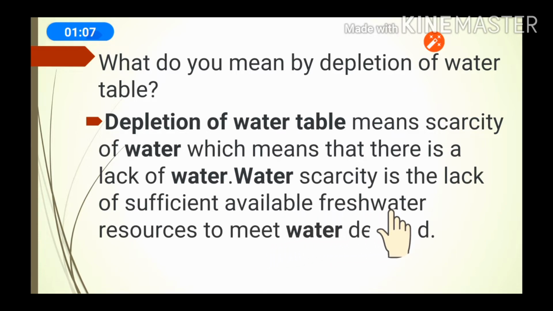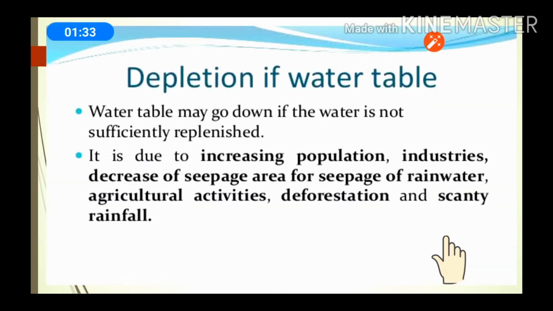When fresh water becomes insufficient, the water scarcity problem comes. That is, when the water demand cannot be fulfilled by the fresh water resources, the water scarcity problem comes.